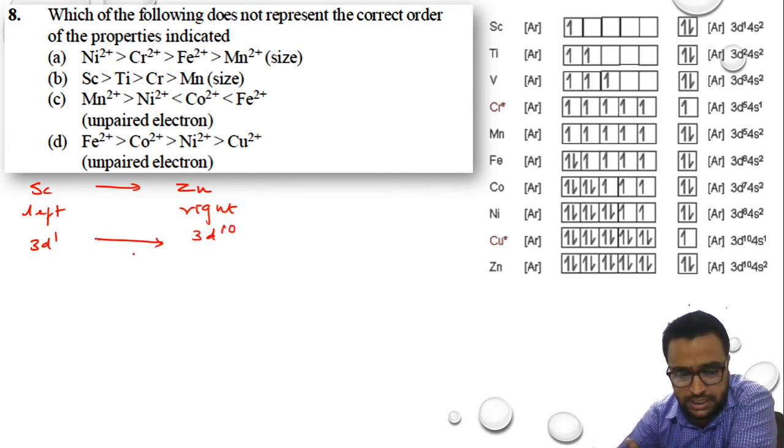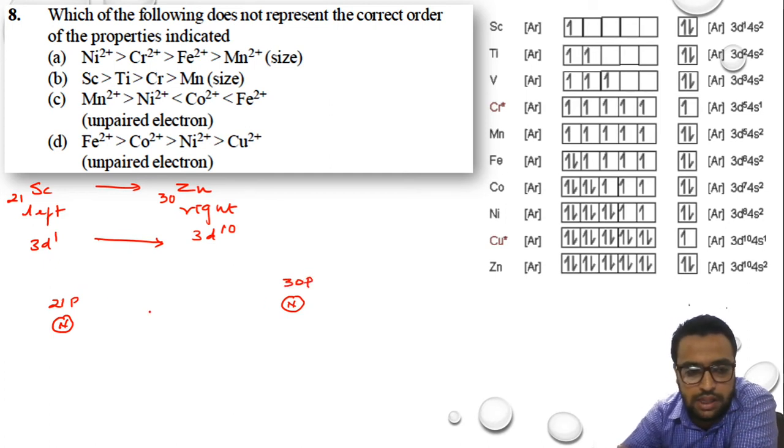So the electrons are increasing in the same orbital. Suppose this is the nucleus of my atom. Initially it was with 21 protons. Why? Scandium's atomic number is 21. If the number of protons is 21, then the number of electrons will be 21, and zinc is 30. And this is the nucleus of zinc with 30 protons. Okay. Last orbital is which one?